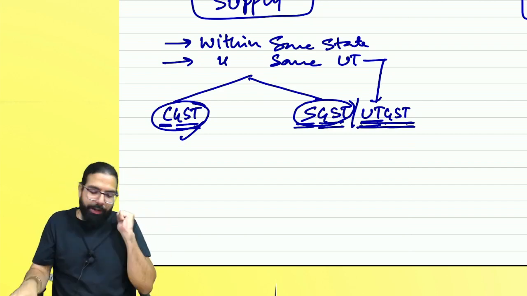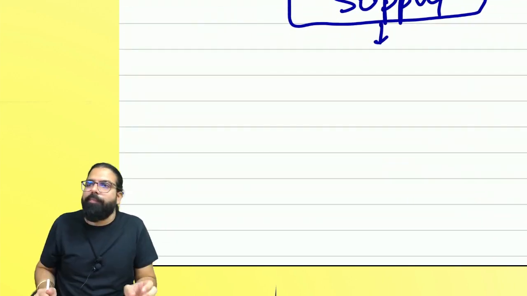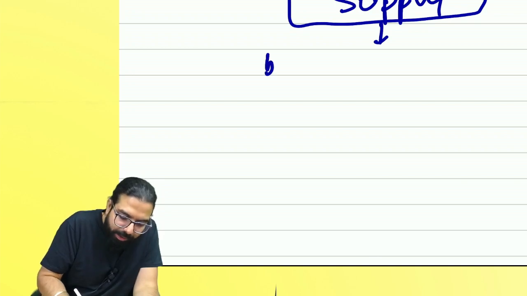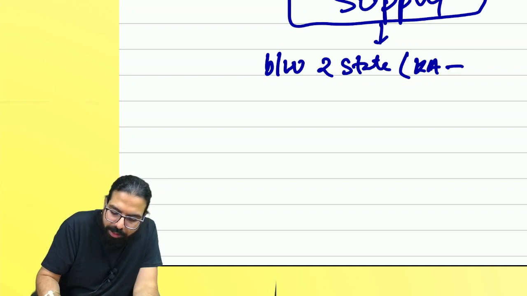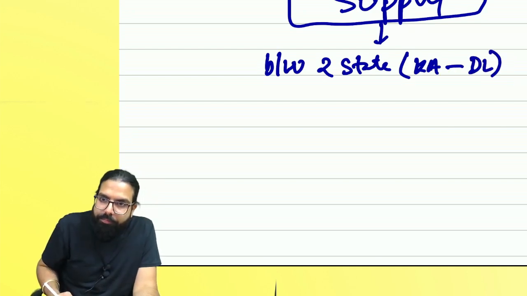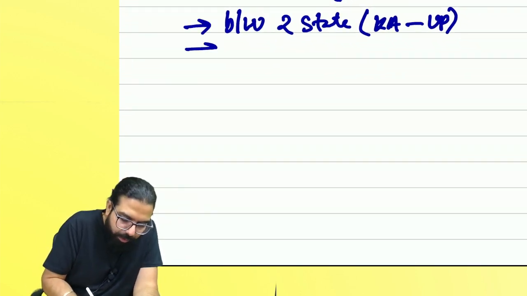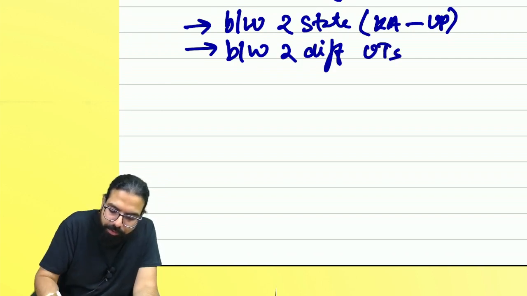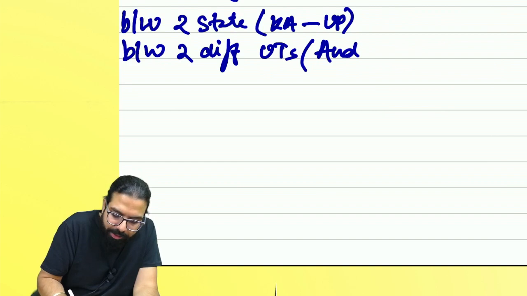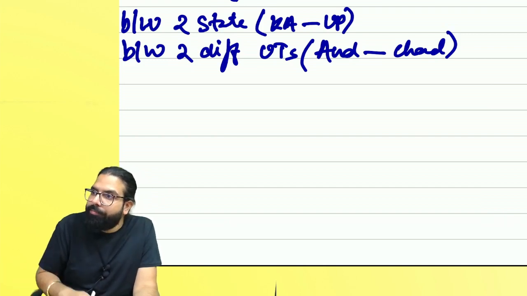Can I go ahead, everyone? Now, sir, whenever it is an interstate transaction, what do you mean by interstate? Between two states, supposing a transaction is happening from Karnataka to Delhi. Okay, I'll say UP, two different states, or between two different UTs. Supposing a transaction is happening between Andaman and Chandigarh, two different union territories. Yes or no?